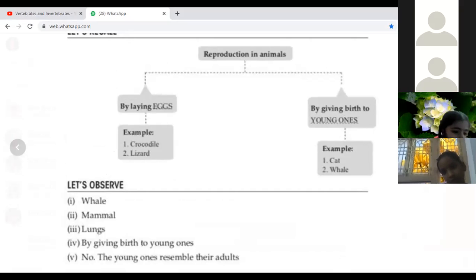Ma'am, after these exercises, we are going to start the 10th lesson. So make it fast. Ma'am, mine completed.